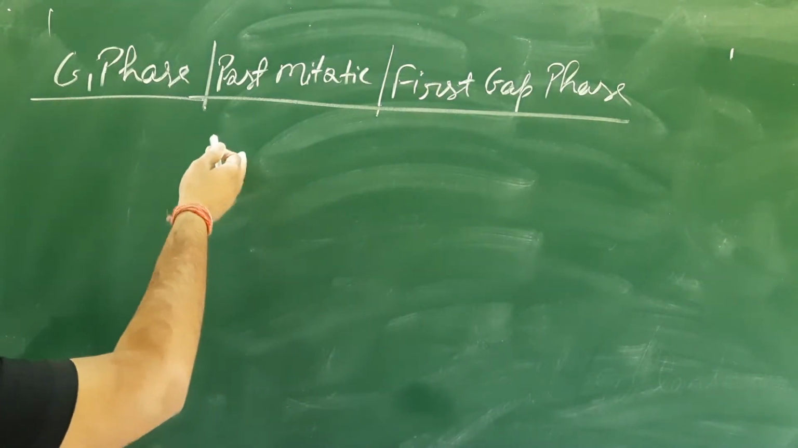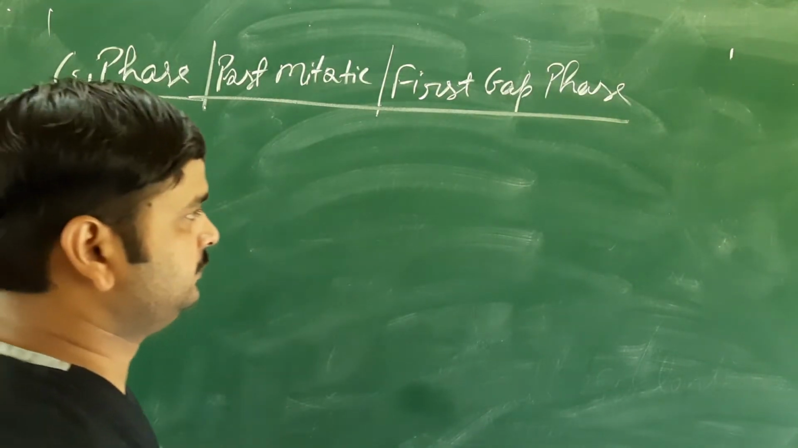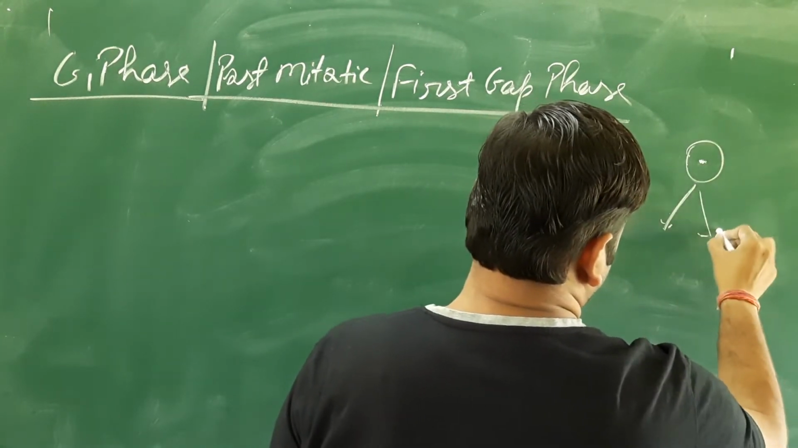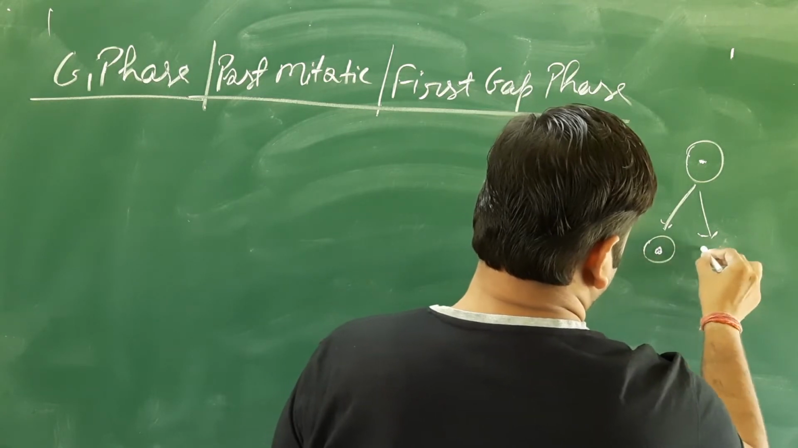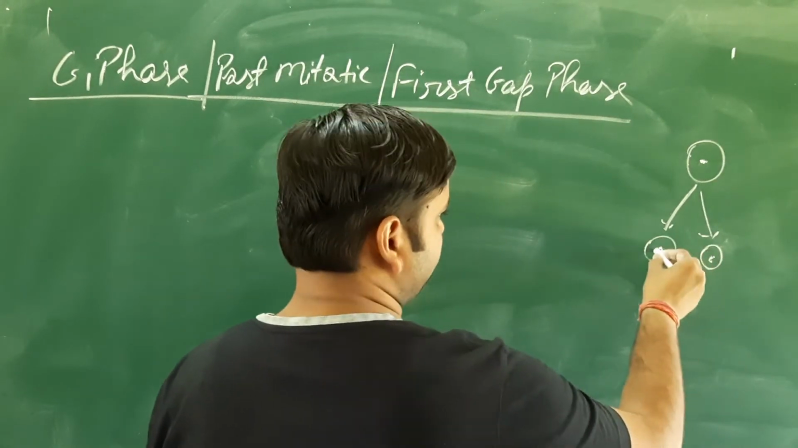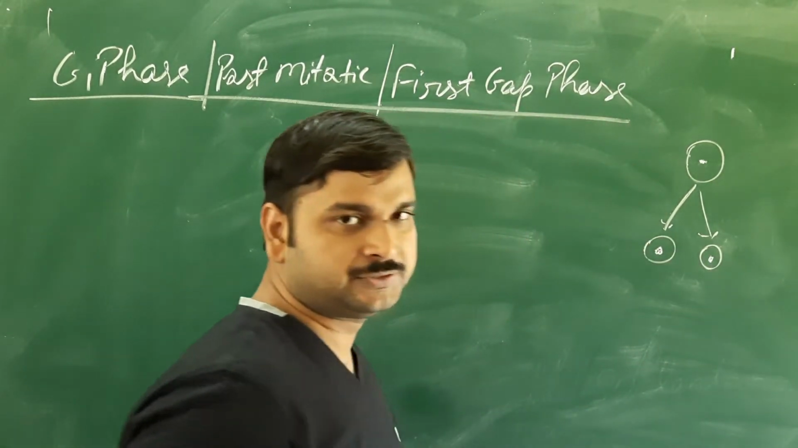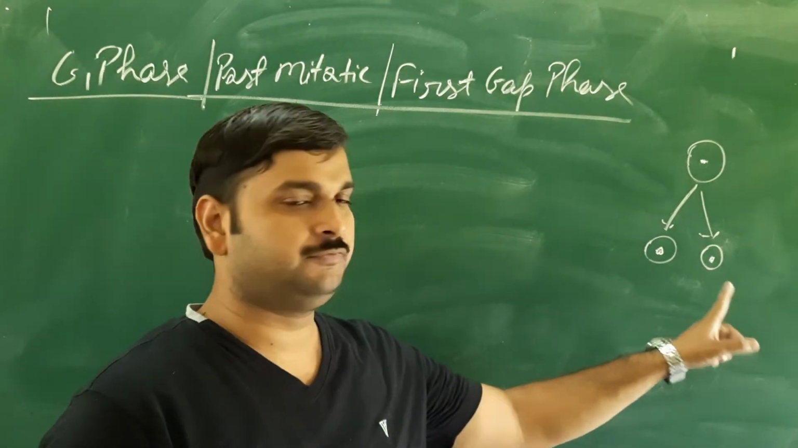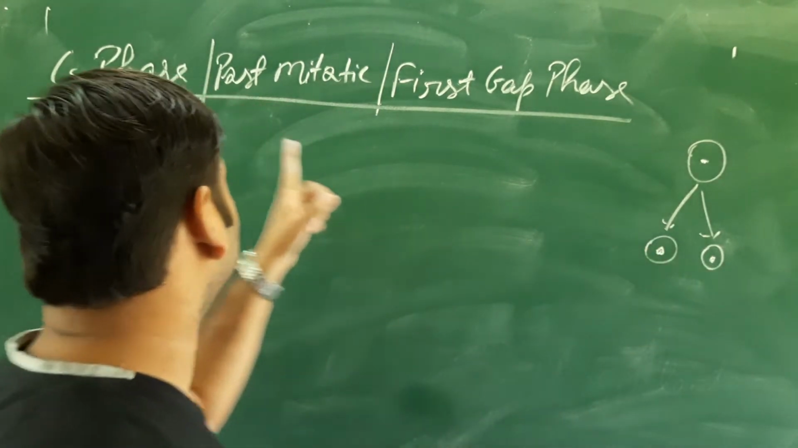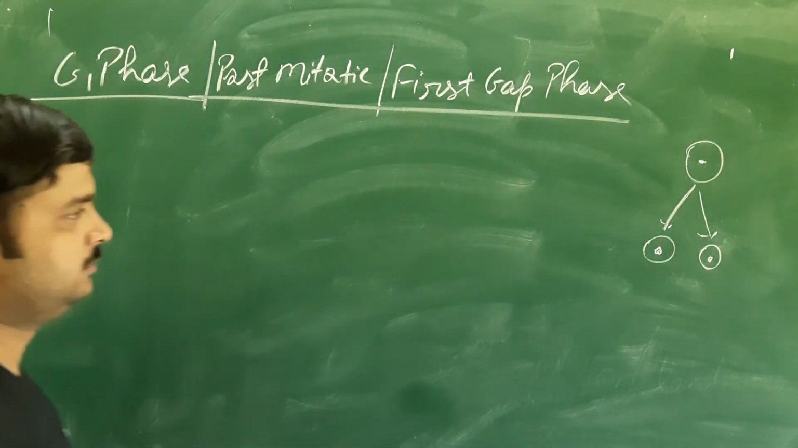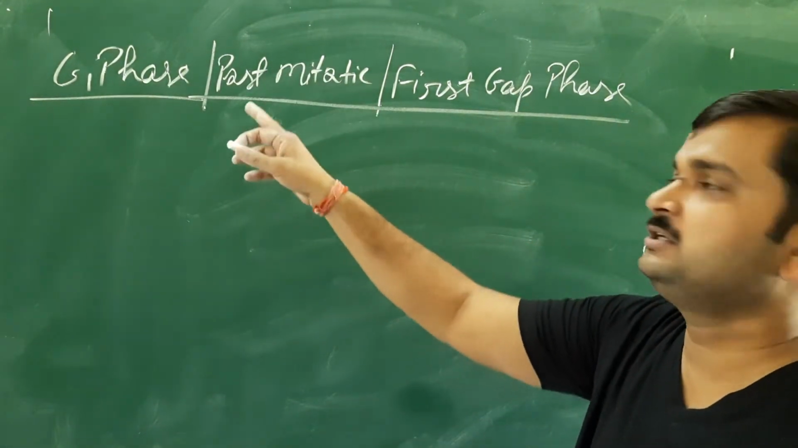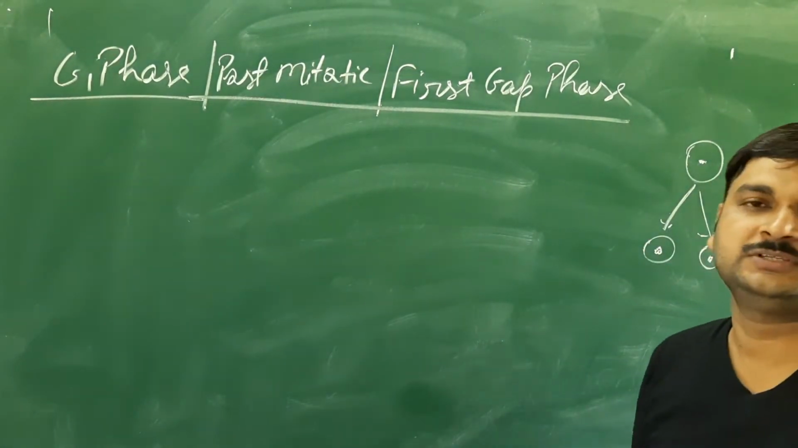You should know why it is called the post-mitotic phase. When a cell has divided to form two daughter cells, immediately after the cytoplasm division, or immediately after the cytokinesis, the cell enters the interphase, and the first phase of the interphase is nothing but the G1 phase. That's why it is called the post-mitotic phase, because post means after, it is the phase just after the cell division.